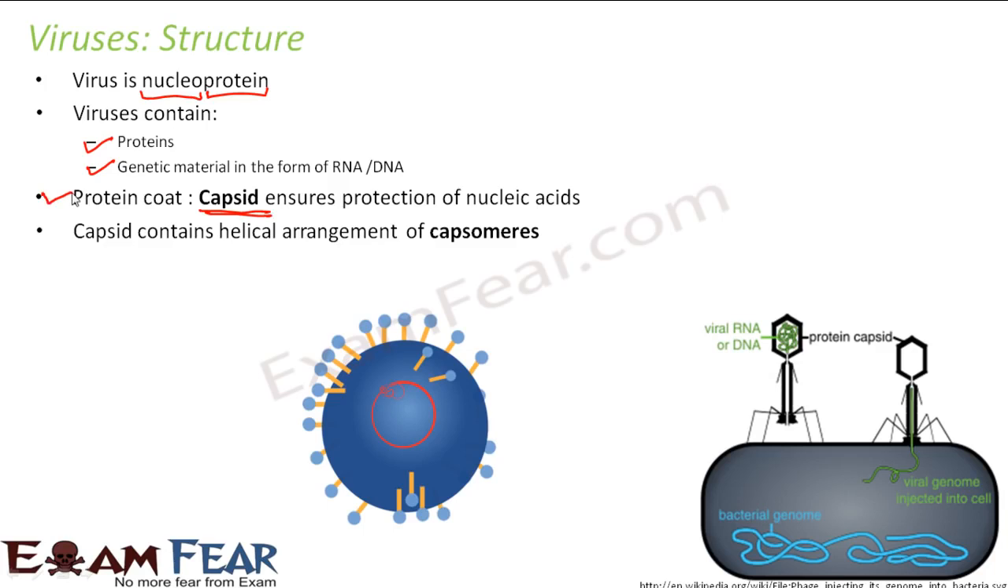Now what is this capsid made up of? It contains helical arrangement of identical units, and each unit is known as capsomeres. That means the capsid is made up of many small similar units. It is a repetition of similar unit, and each unit is known as a capsomere. So this is all about the structure of a virus. It has genetic material, a protein coat called capsid. Capsid is made up of capsomeres.